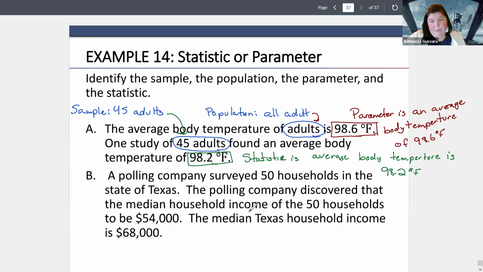All right, so B, it's a little more complicated. It's kind of the way I worded it to make you think about it a little more. A polling company surveyed 50 households in the state of Texas. So this is not all my households. So that tells me that my sample is going to be 50 Texas households.